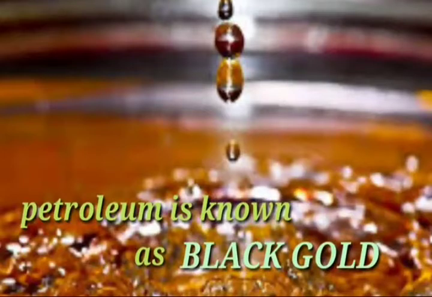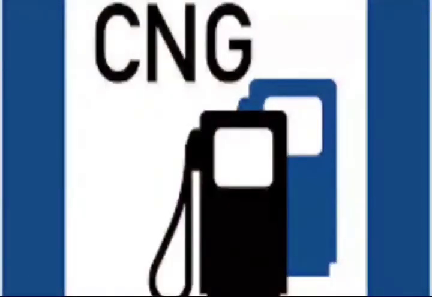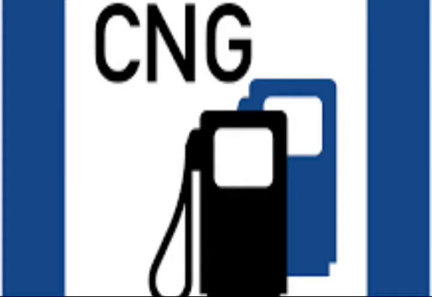Petroleum is known as black gold. Why is it known as black gold? Gold is very costly and very precious, right? In the same way petroleum is also. And CNG is known as a cleaner fuel. Compressed natural gas is known as a cleaner fuel because it is less polluting.